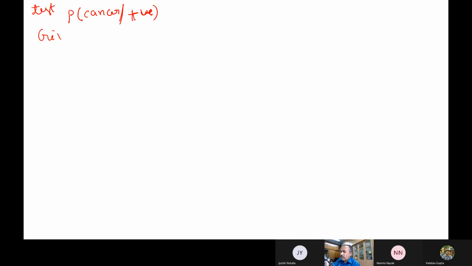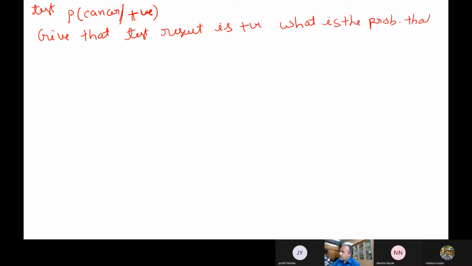So it is like: given that the test result is positive, what is the probability that the person has cancer? Somebody has done the test and got a positive result. What is the probability that he really has cancer? This we want to find out.